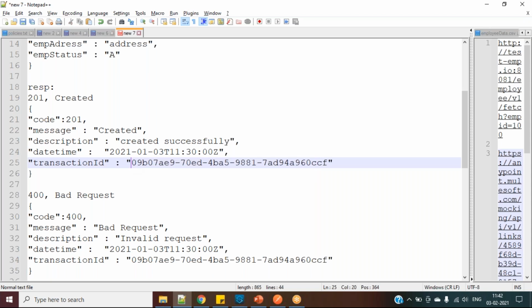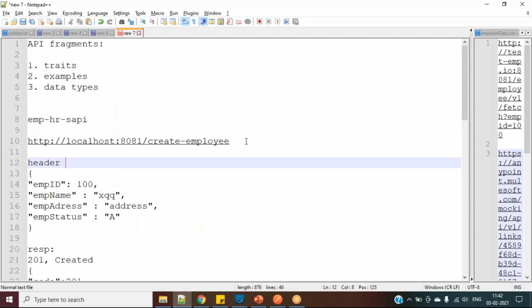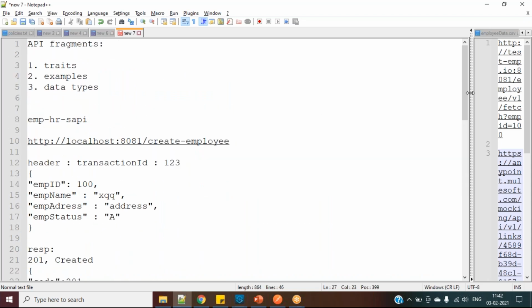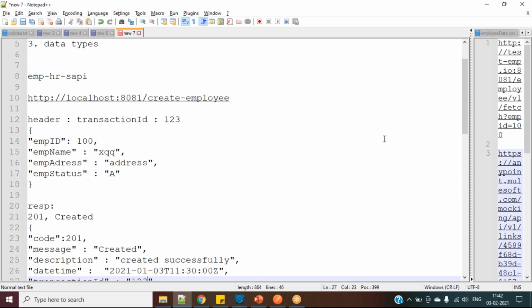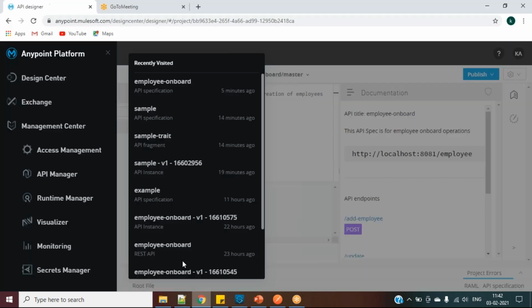Here I am just displaying any transaction ID. If I give any header for this request, like a transaction ID header, I'm giving 1, 2, 3, so this transaction ID should come back in the response like this. That core ID and this transaction ID are different. Okay. So this is just an example. Don't go into too much technical detail, because we are just designing, not implementing.